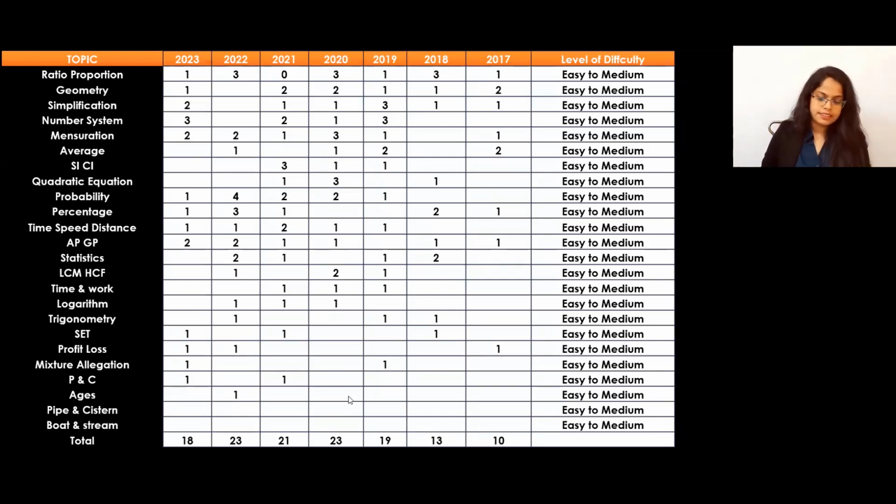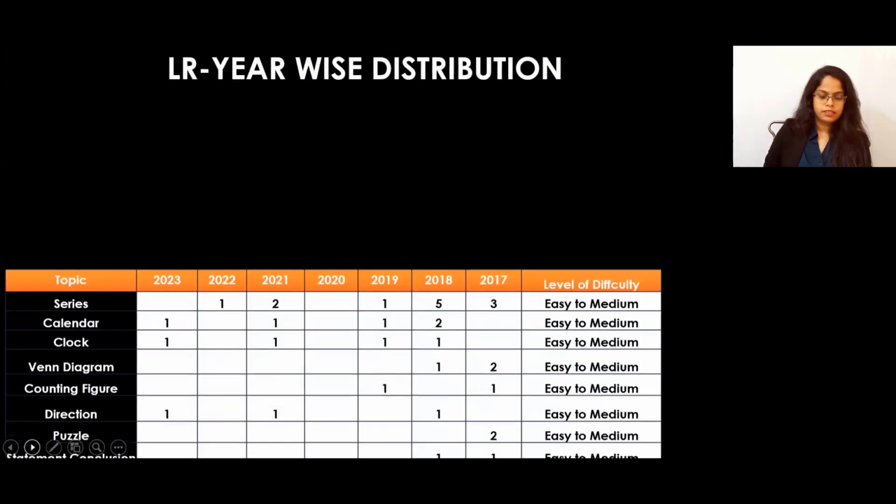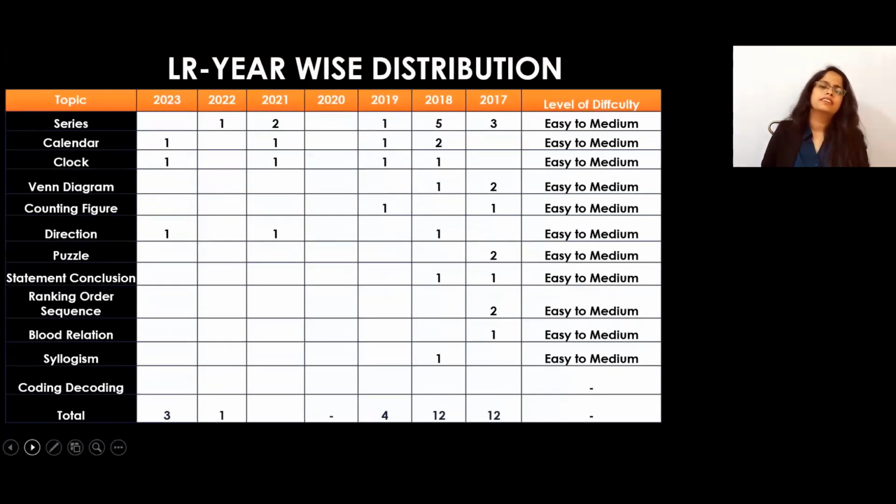Then the next analysis we will understand for the logical reasoning. Okay, we have seen for the maths. Then the next one is for the logical reasoning. Let me show you this one also. Yeah. So in the logical reasoning, most of the time we can expect the question from the series. You can see 1, 2, 1, 5, 3. That means most of the time they ask you the question from the number series. So we are expecting one question from the number series.